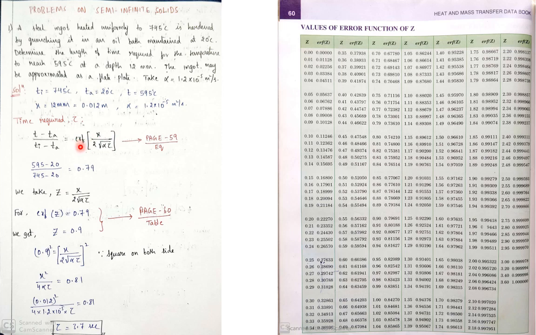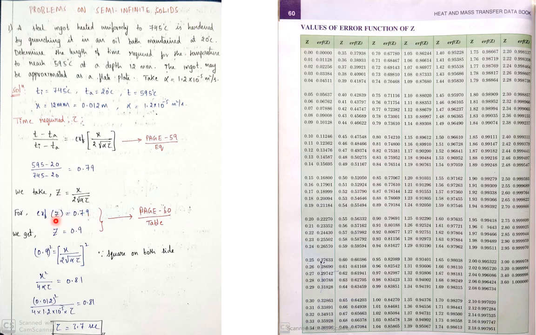ERF means it's an error function. I will take the inner term as Z. For example, Z is equal to X divided by 2 root alpha tau. Now error function of Z is equal to 0.79. We know this. So let's see what is the value of Z. You understood, guys? Error function of Z is equal to 0.79. Now what is the value of Z?